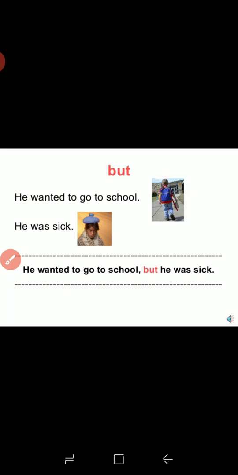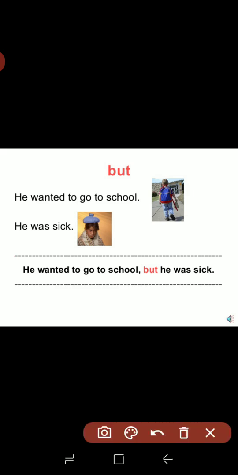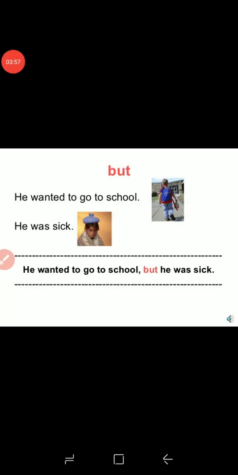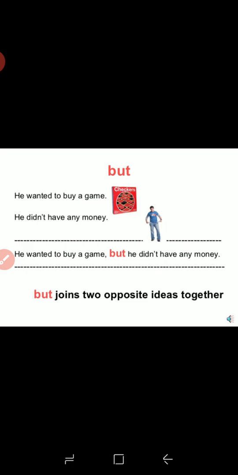Then next: he wanted to go to school, he was sick. The two sentences are different, so that's why we join them by using but. The second is the result of the first one. So what will be the answer? He wanted to go to school but he was sick. That means but joins two opposite ideas together.